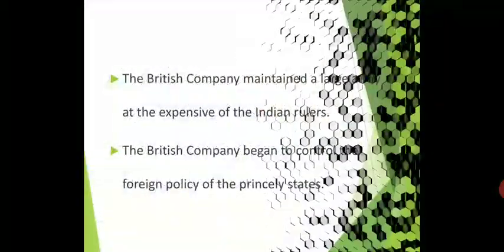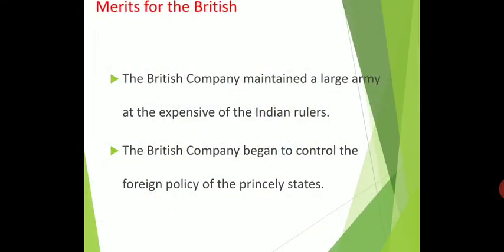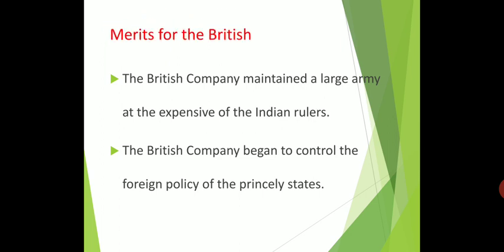What is the merit of the subsidiary alliance? The British company maintained a large army at the expense of the Indian ruler, with our money. The British company began to control the foreign policy of the princely state. So with this subsidiary alliance, the British company controlled our independent states.